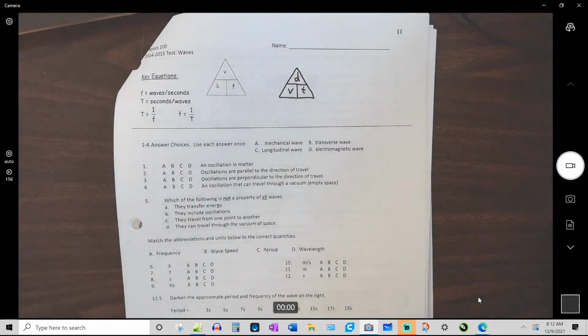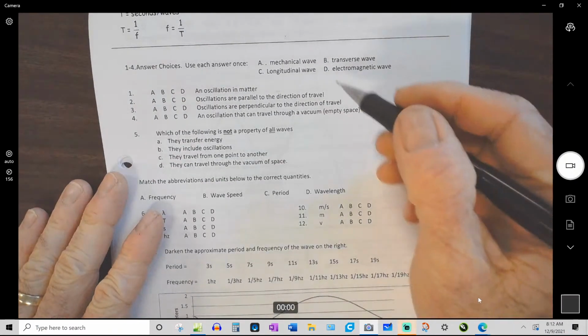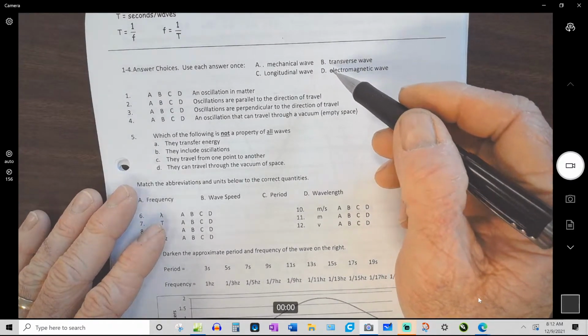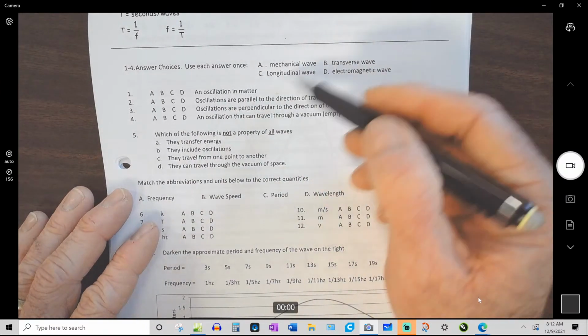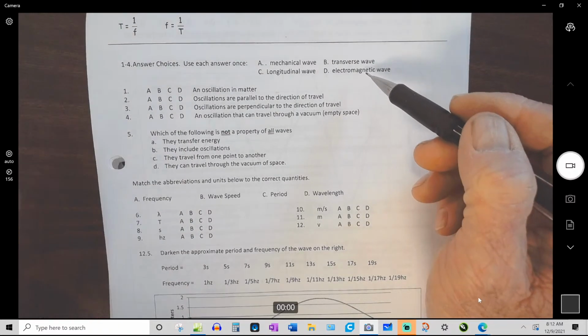So the first one, these are going to be straightforward. I'm going to have the same answer choices. Maybe I'll throw in another distractor or two just to distract you, but you're going to have these descriptions and you're going to have those choices mixed up in a different order, maybe some other choices too.